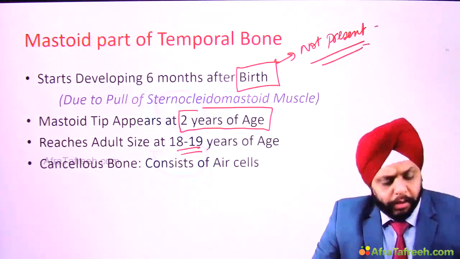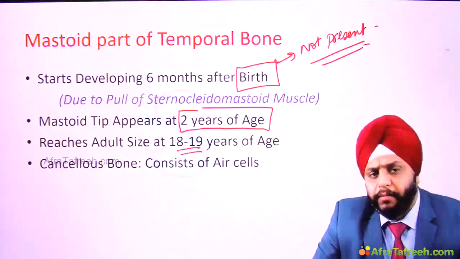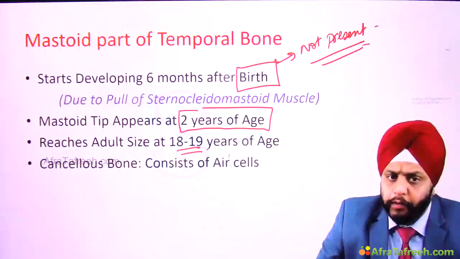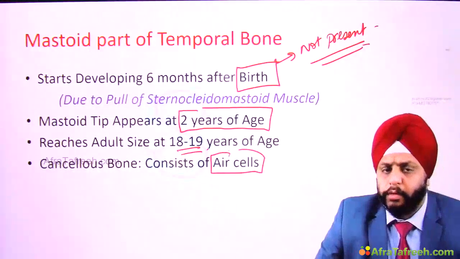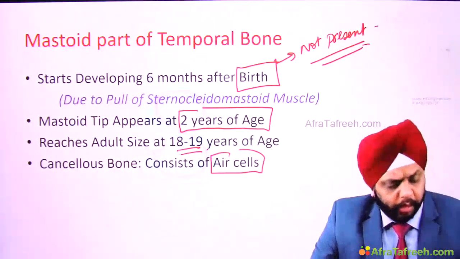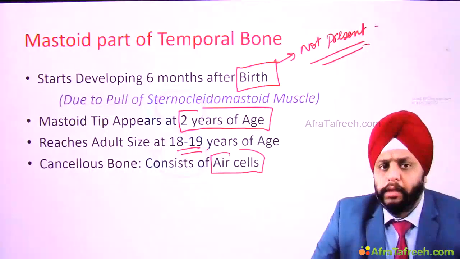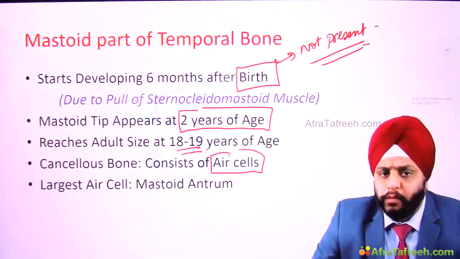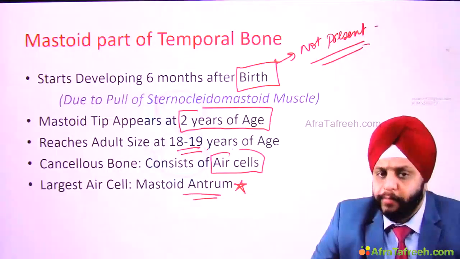Now, what is there inside the mastoid? It is a cancellous bone. It consists of a lot of air cells. So there are a lot of bony air cells in the mastoid. It is a cancellous bone, and remember that the largest air cell of mastoid is known as the mastoid antrum. Antrum is the largest air cell of mastoid.